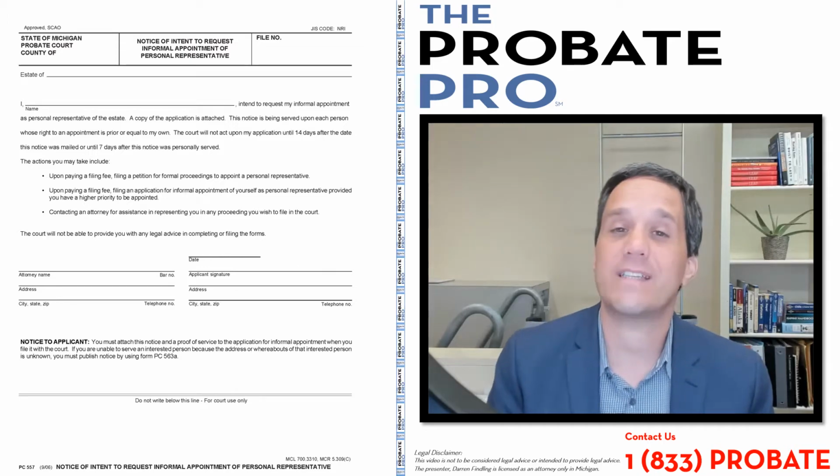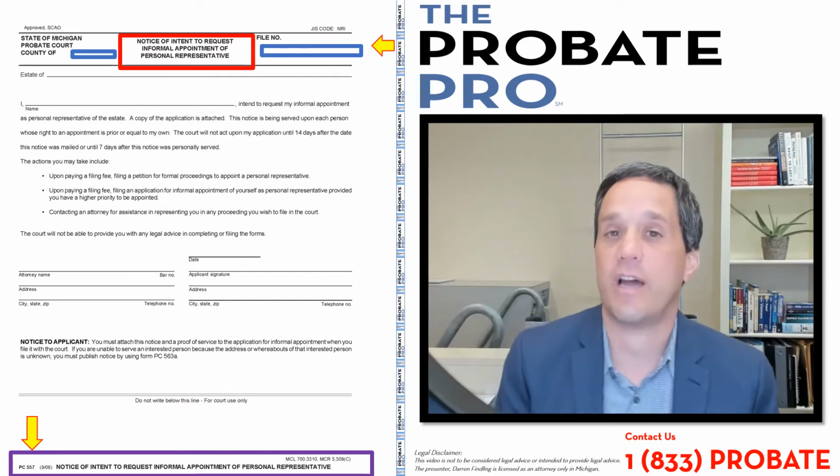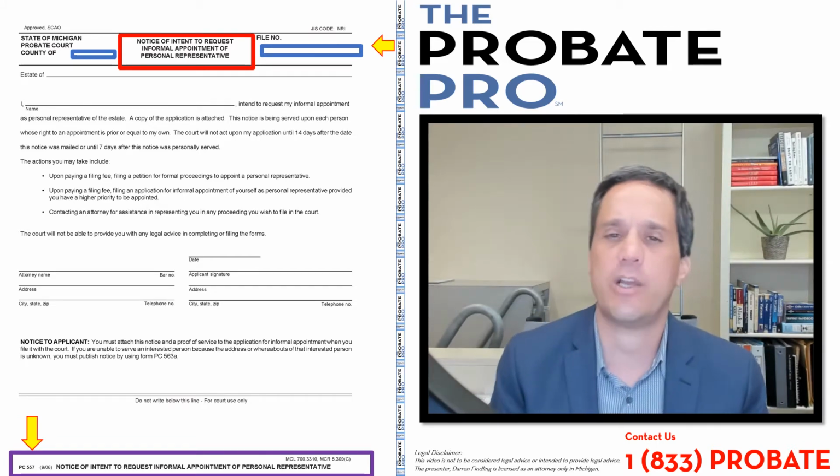The notice to request informal probate. Hi, I'm Darren Findling of the Probate Pro, and we're going to cover SCAO Form PC 557. SCAO stands for State Court Administrative Office, PC for Probate Court.